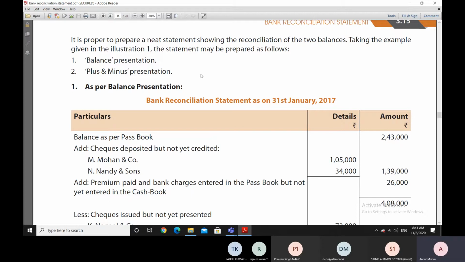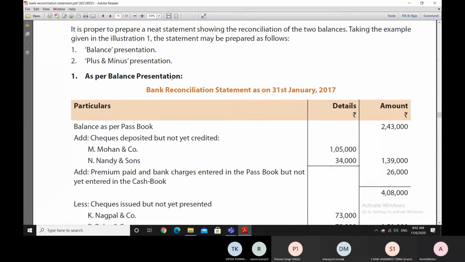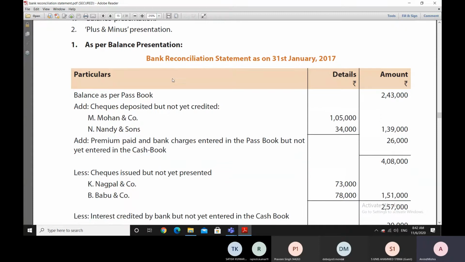So, we'll take the same example as was taken earlier in illustration 1, and the same statement that was prepared earlier on a rough basis, just to understand how it is to be done. Now we'll prepare that on a systematic basis. The bank reconciliation statement is presented in two ways. One is the balance presentation and the other is the plus and minus presentation. So first we'll see the balance presentation.